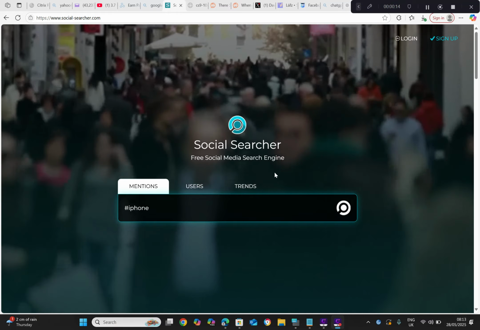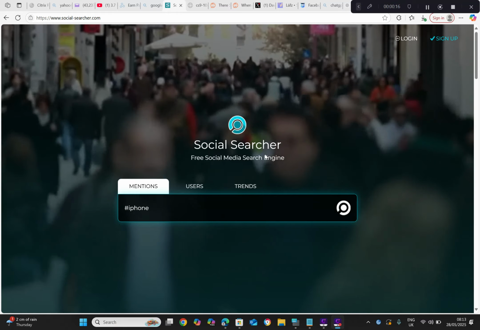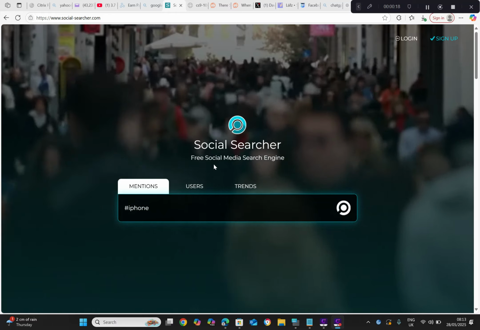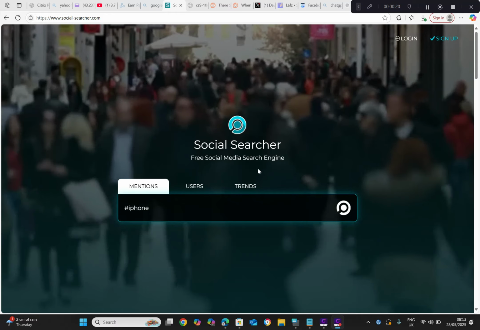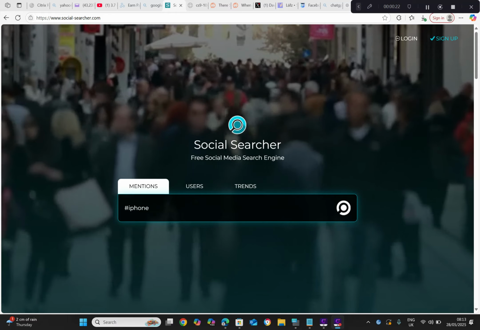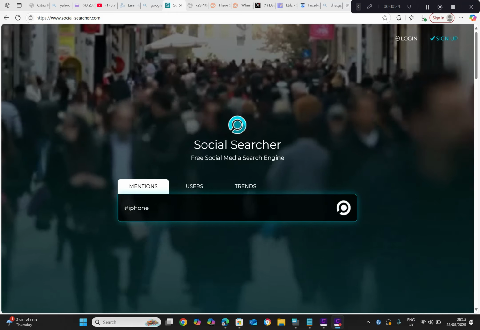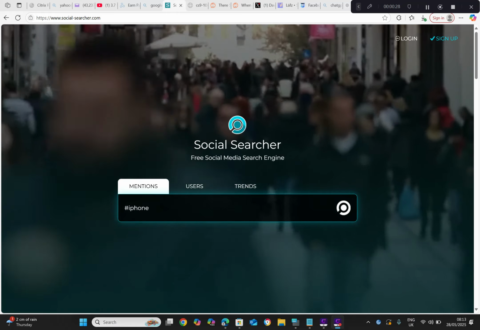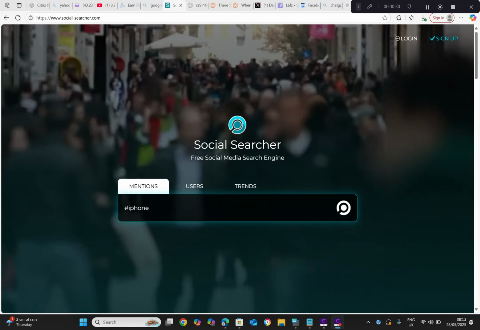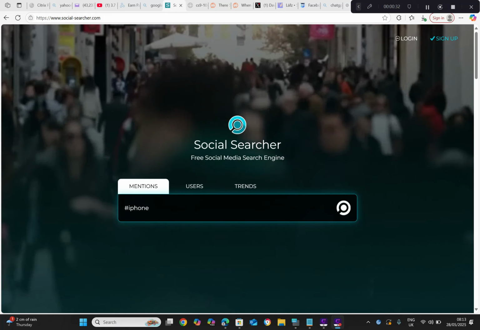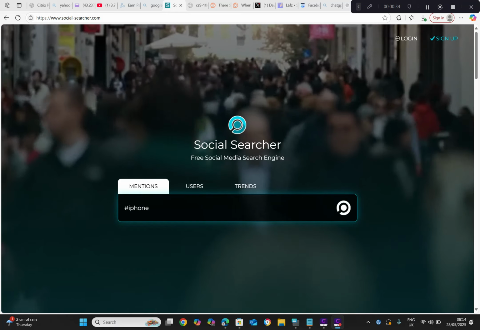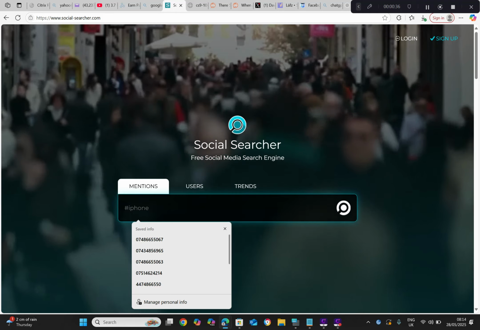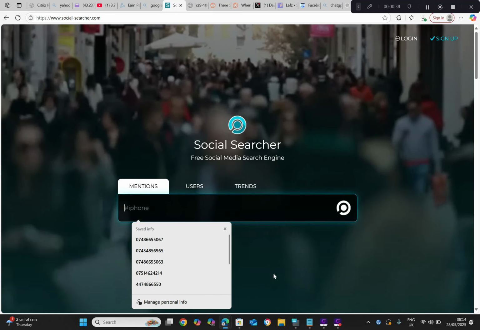So it's called Social Searcher. Easy for me to say, and it's free. You don't need to sign up and things like that. And it's a bit like Google. When you type something in Google, you might type in anything really, how to get free traffic. So it's kind of like that for social media.